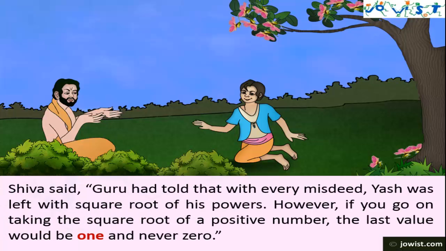Let's go back to the story and recall the conversation between Shiva and Surya. Shiva said, Guru had told that with every misdeed, Yash was left with the square root of his powers. However, if you go on taking the square root of a positive number, the last value would be 1 and never 0. Let's analyze Shiva's statement.